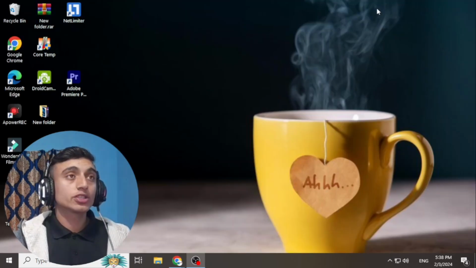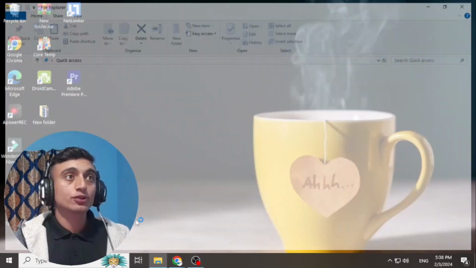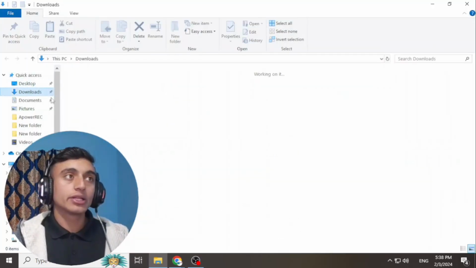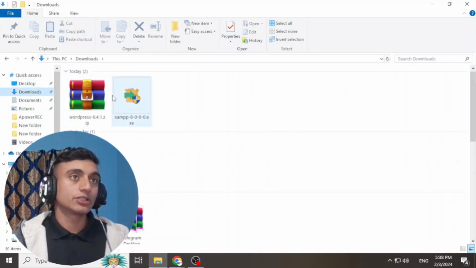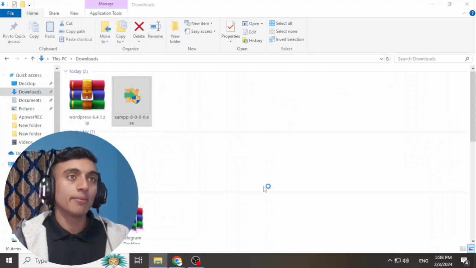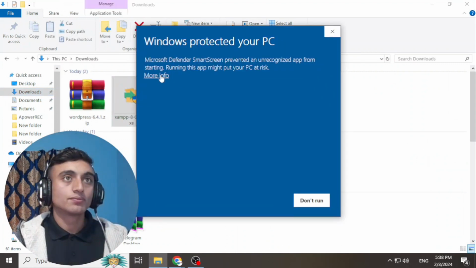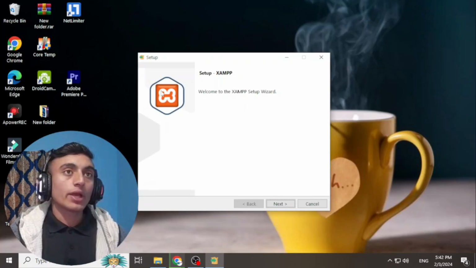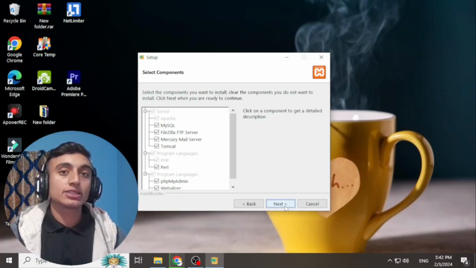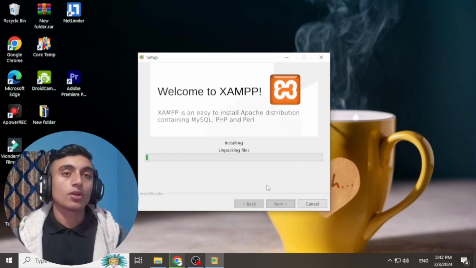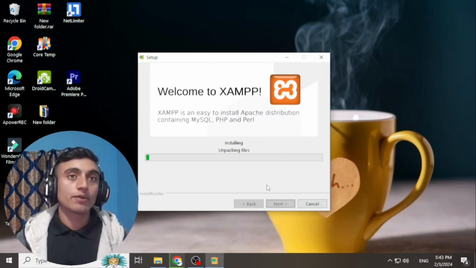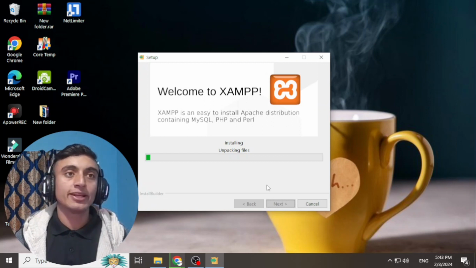First of all, we'll go for XAMPP and install it so that we can go further to create the WordPress website on a local PC. Please click on run. Now you can easily run the setup of XAMPP. Please click on next and you can easily install this XAMPP software on your PC. It is installing, just wait for some time and XAMPP will be successfully installed on your PC.